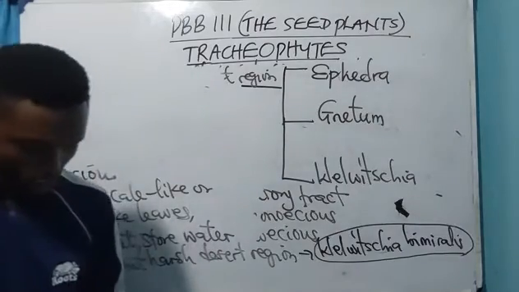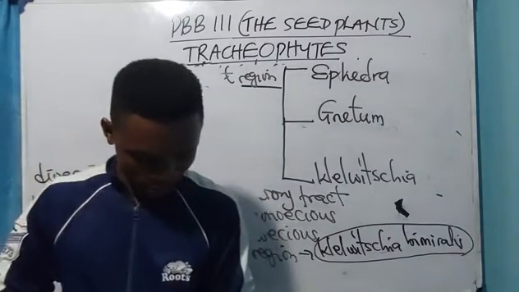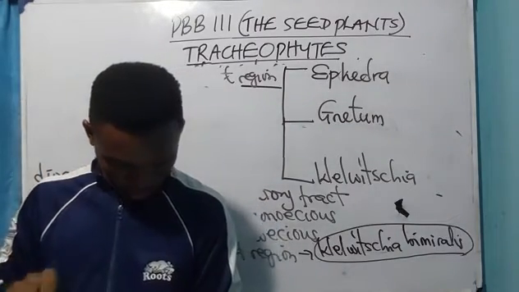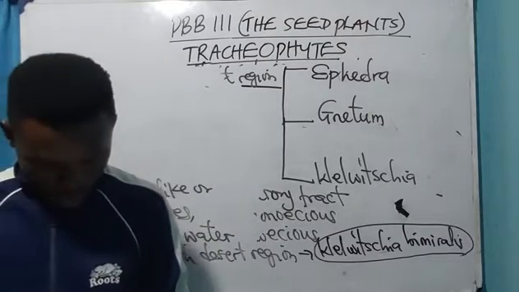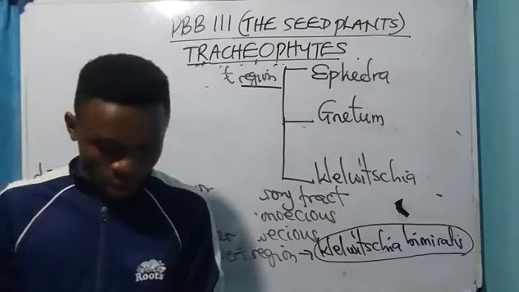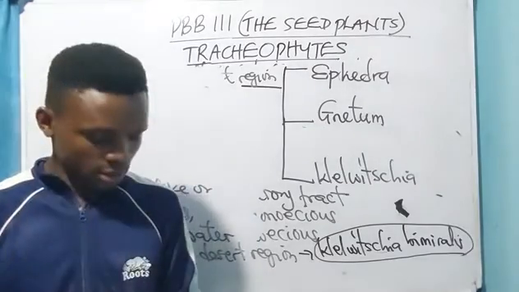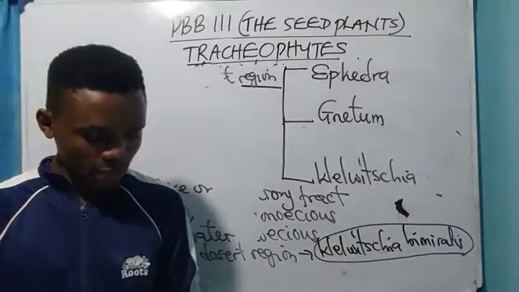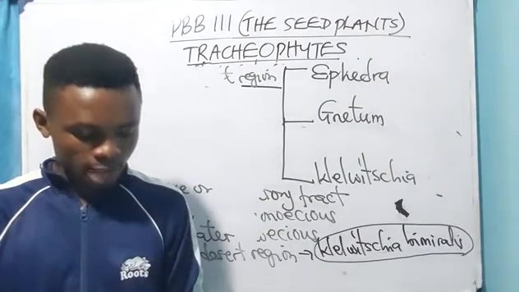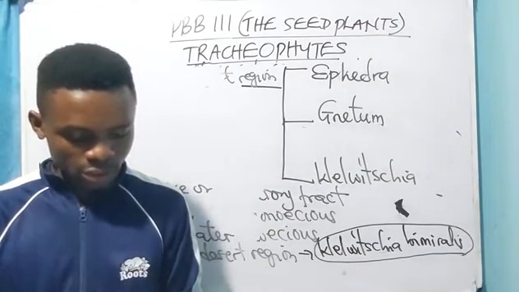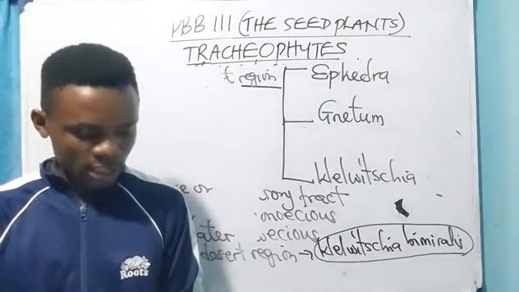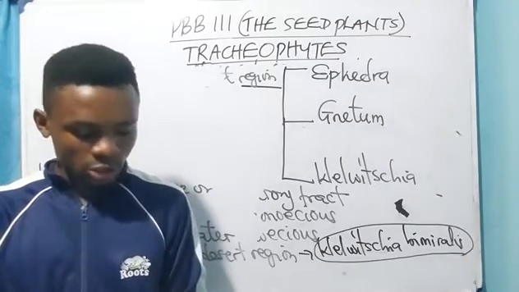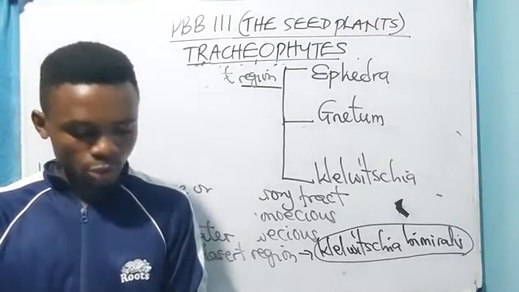We have some past questions here. The first one I'm going to be reading is: in the life cycle of seed plants, meiosis, A, produces the gametes; B, produces the microspores and the megaspores; C, does not occur; D, produces spores.